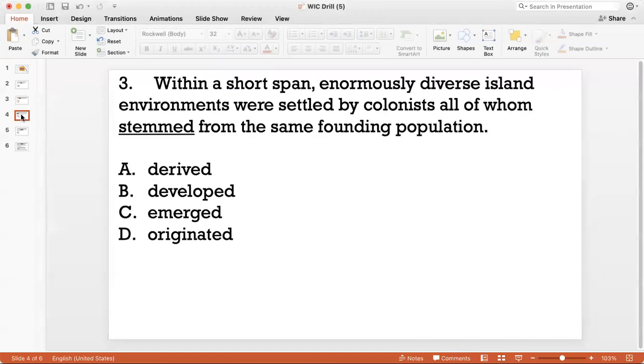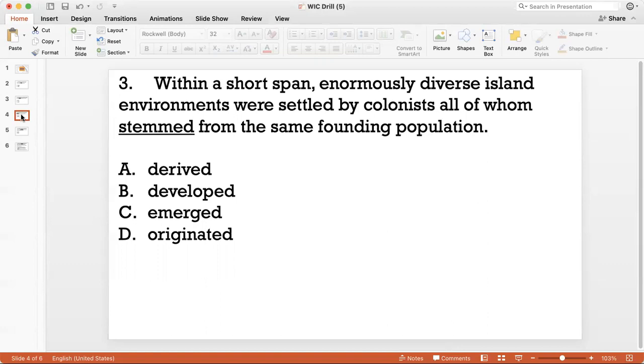Question 3. Within a short span, enormously diverse island environments were settled by colonists, all of whom stemmed from the same founding population. So this seems to be related to the previous question, where we saw that there were these seafaring men who had come to dominate the island, and then over the coming centuries, their descendants colonized every scrap of land.